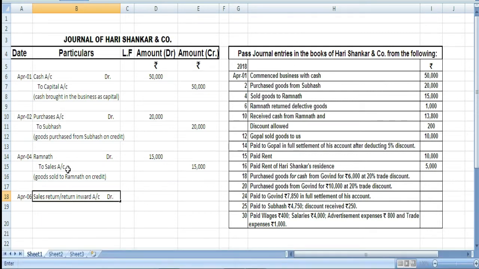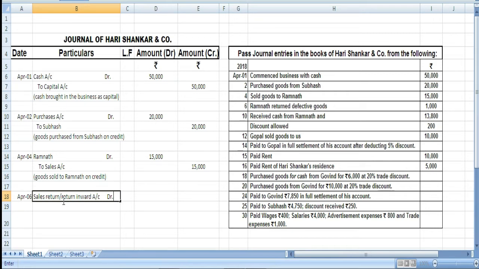First sales was our income, so we credited, but now when goods are being returned, what we had sold, it will become sales return. So, it will be on which side? It will be on the debit side, because now sales return becomes the expense for Hari Shankar. Okay.